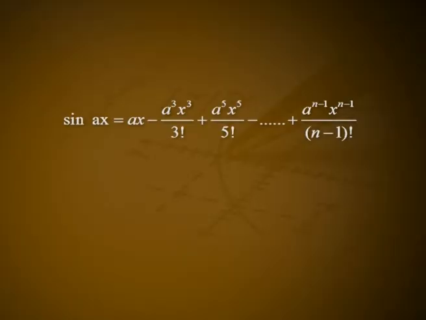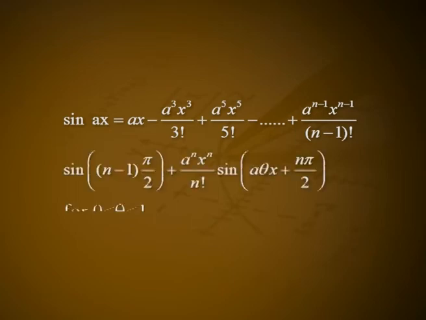Example: prove that sin ax equals ax minus a³x³ by 3 factorial plus a⁵x⁵ by 5 factorial minus etc. plus aⁿ⁻¹xⁿ⁻¹ by (n minus 1) factorial sin((n minus 1)π by 2) plus aⁿxⁿ by n factorial sin(aθx plus nπ by 2) for 0 less than θ less than 1.